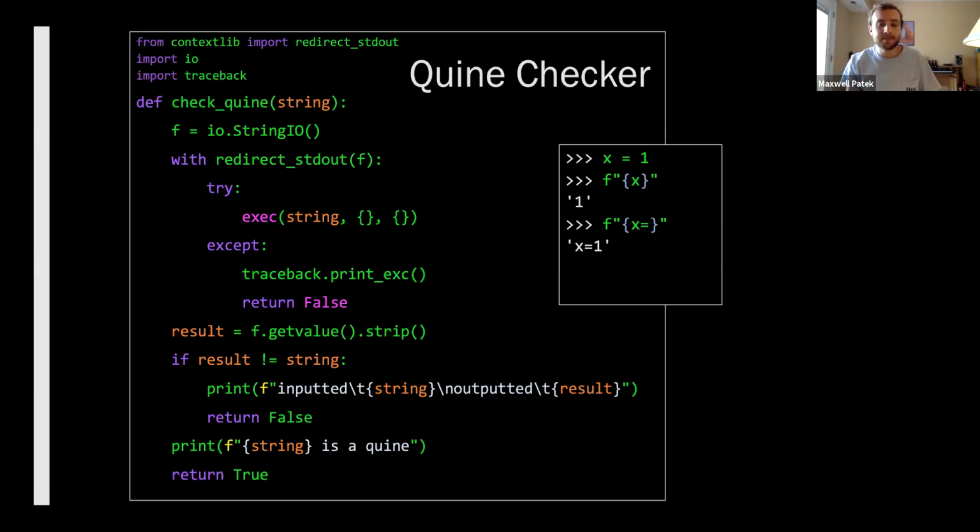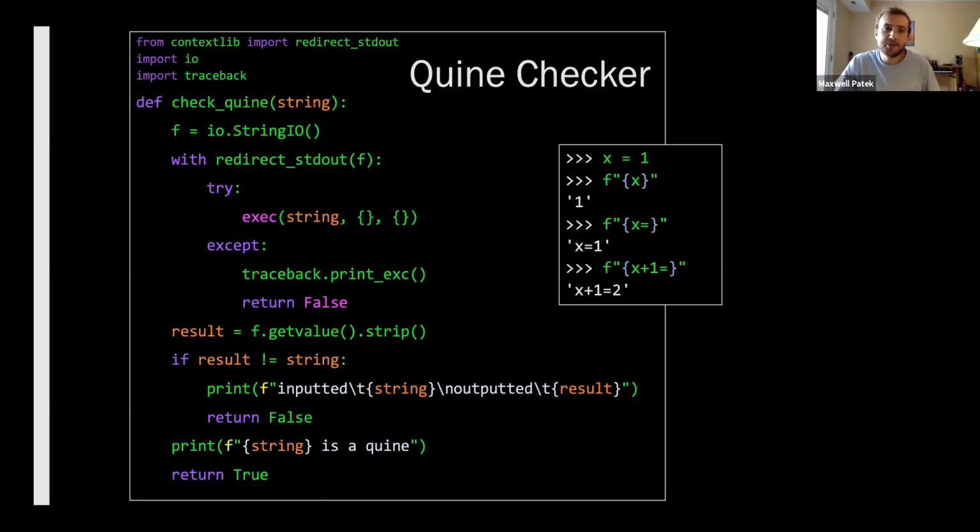What are those things? Well, if you do it this way, you just tack on an equals sign and it'll print out exactly what you're printing and what it evaluated to. Super nice. And it turns out that what you put inside of these curly brackets can be any Python code that evaluates. So we can put x plus 1 equals, and that will print out x plus 1 equals 2. Really nice stuff, very handy.